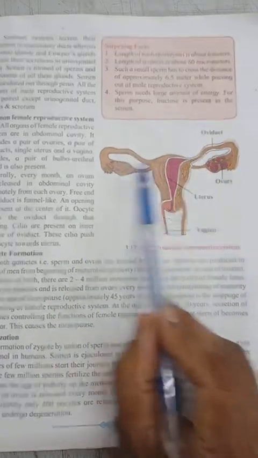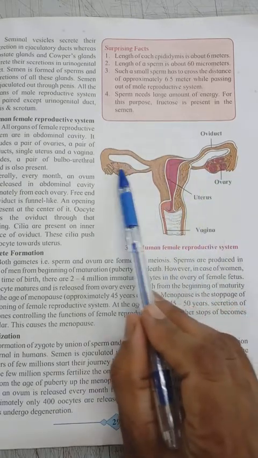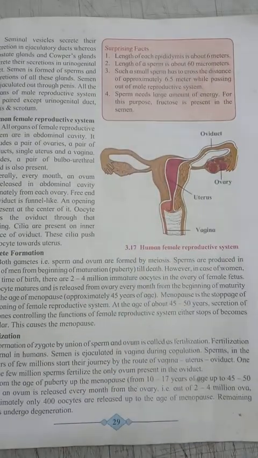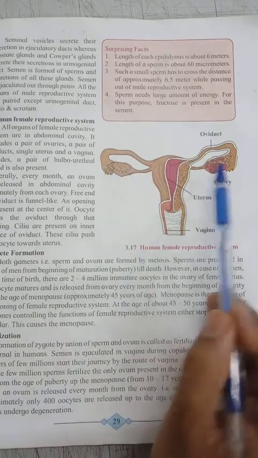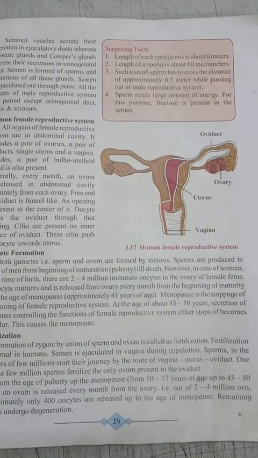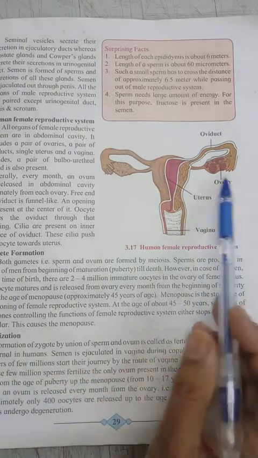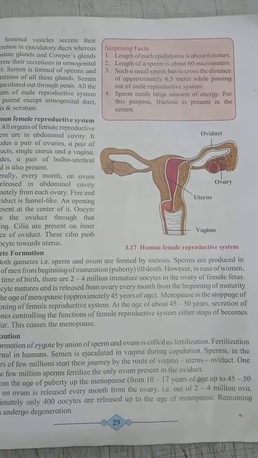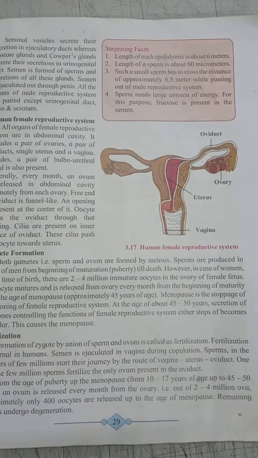In the ovary, there are millions of ovules, means eggs. They are also called oocytes, means female gametes. In the ovary there are millions of ovules or oocytes or egg cells.